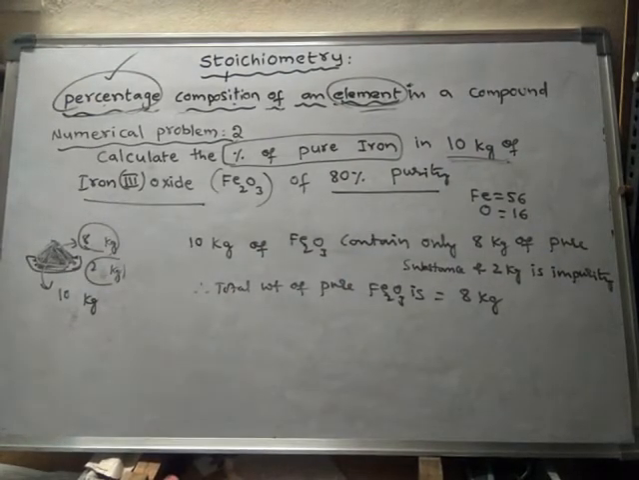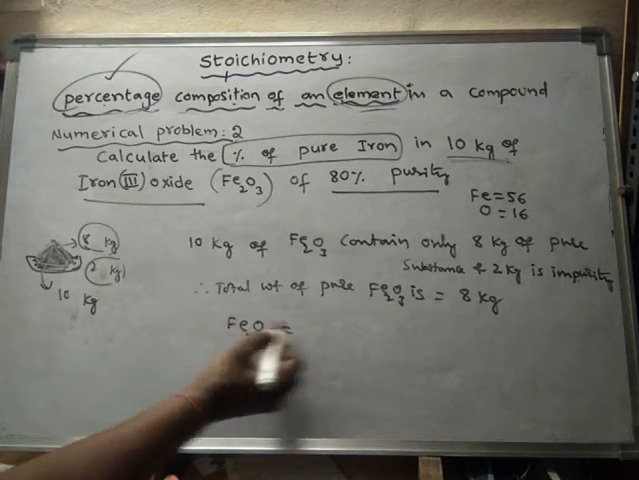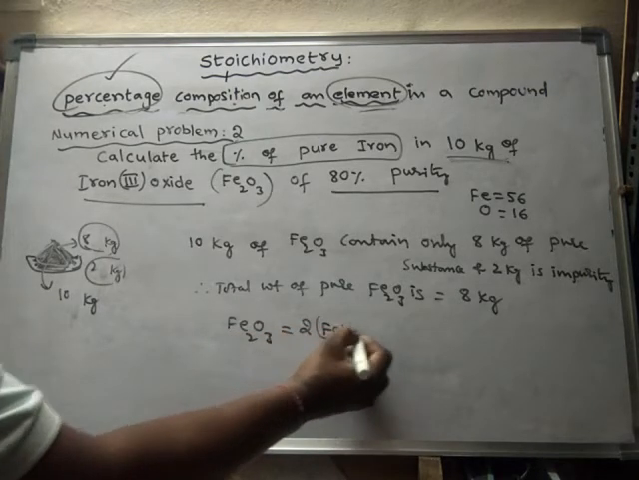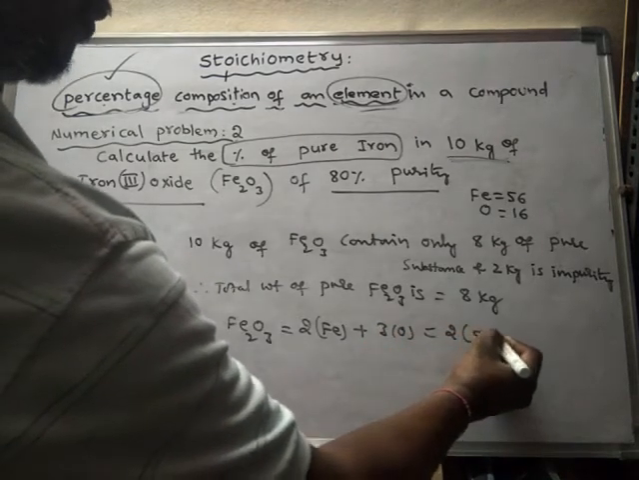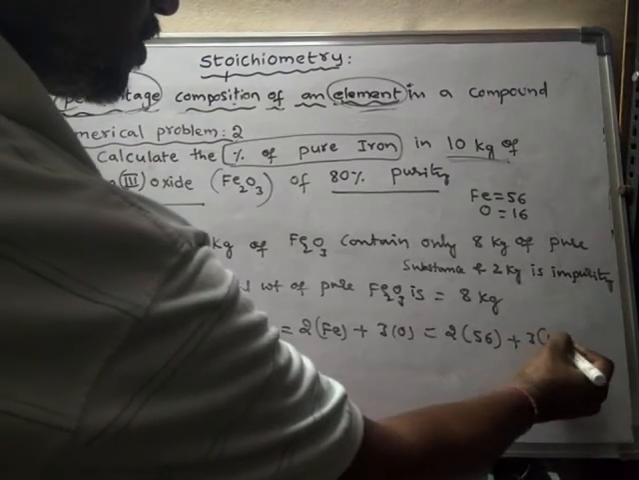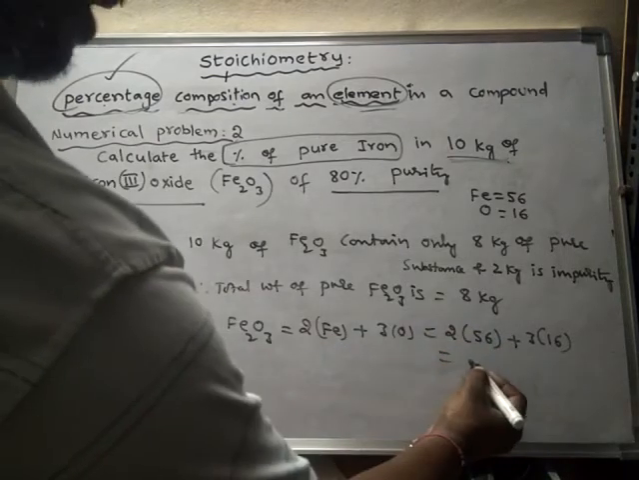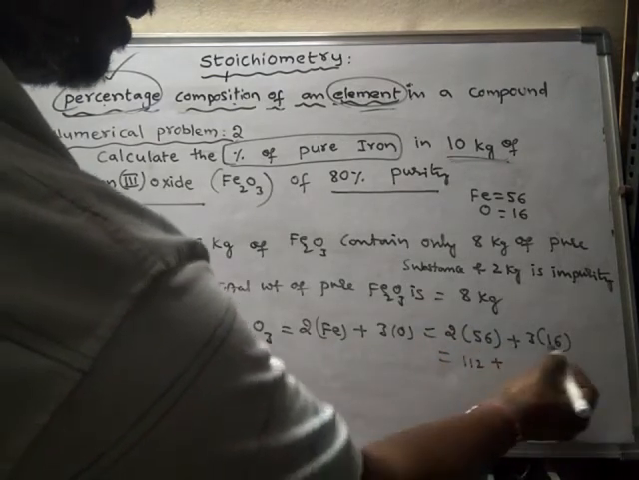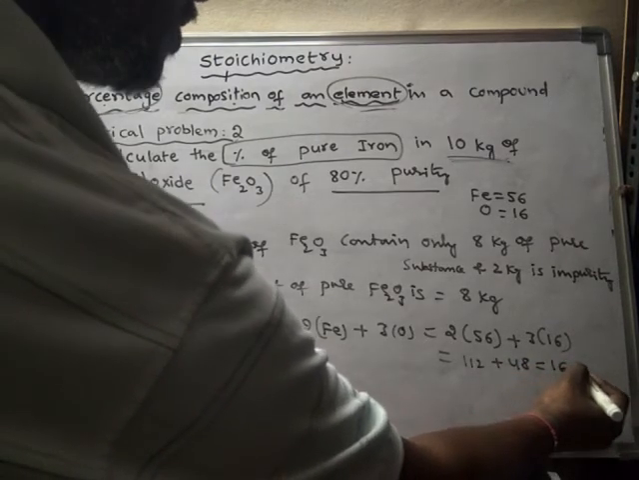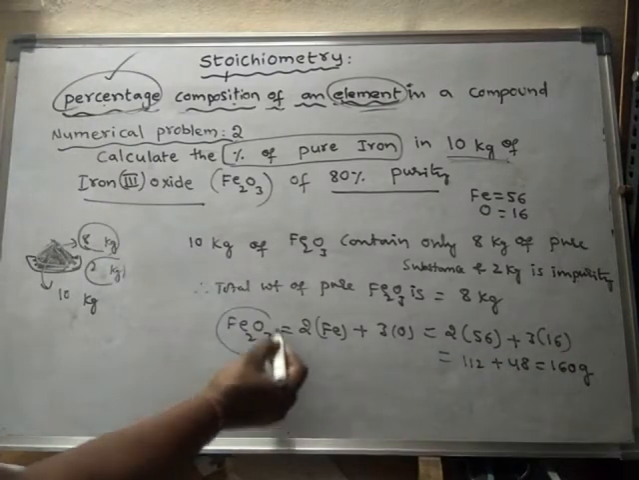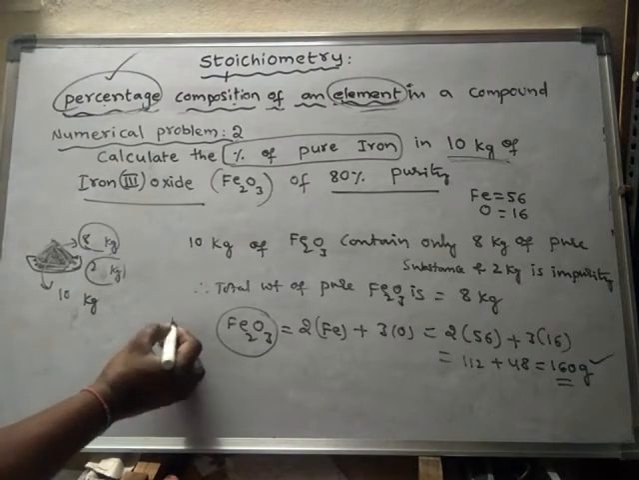Right. Now what is the gram molecular weight of iron oxide? So there are 2 iron atoms and 3 oxygen atoms. Each iron atom is 56 and each oxygen atom is 16. So how much will it be altogether? It will be 112 plus 48, so it will be 160 grams. Okay, so this is the gram molecular weight.